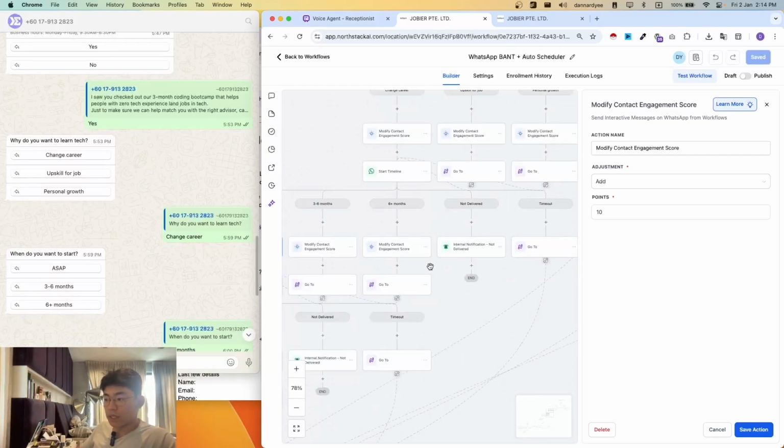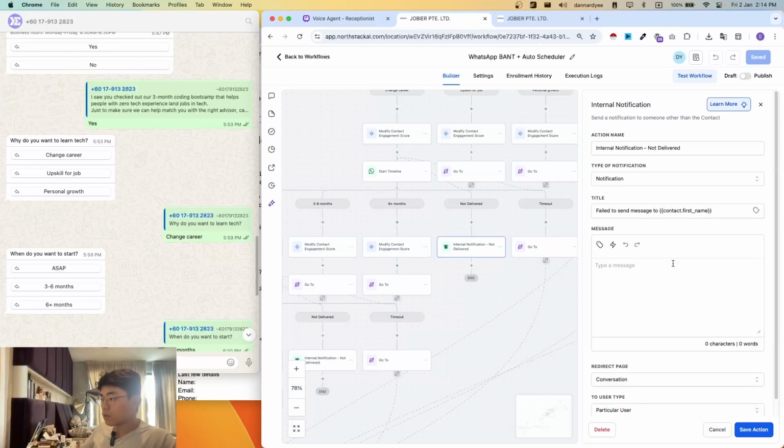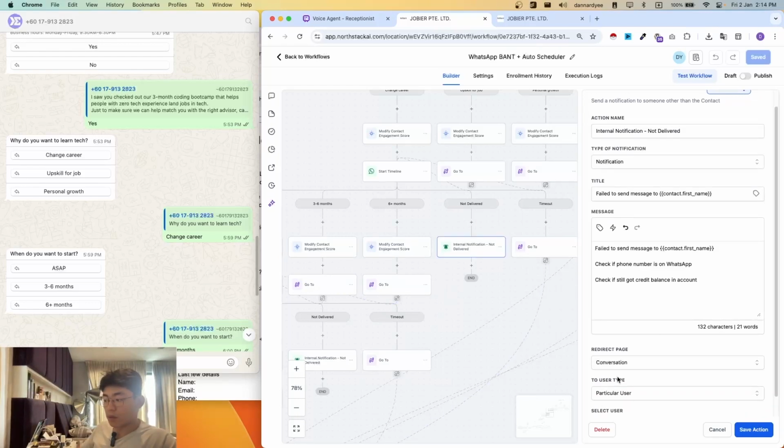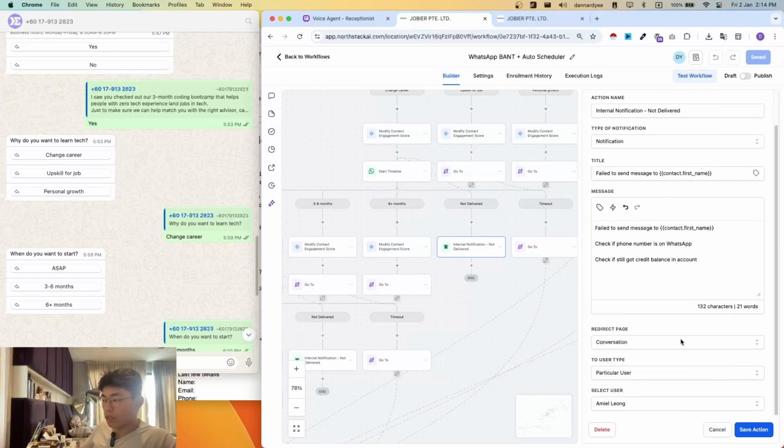So throughout all of these automations, we also have these internal notifications, so to say, to inform our team that someone has not received this message, and to check whether or not the phone number that we are currently texting is a legit phone number, and also to check whether or not we still have balance in this GHL account, right?